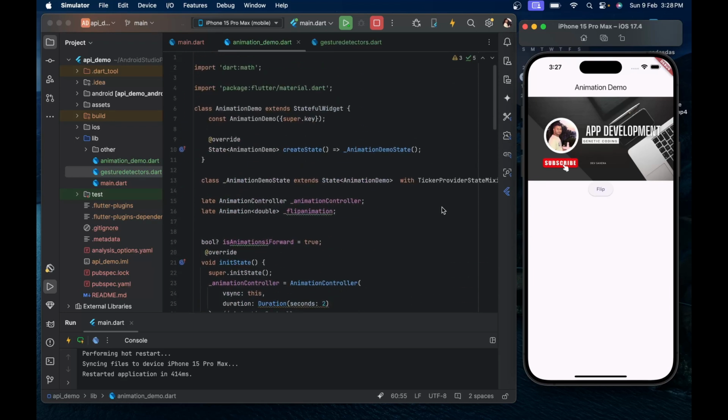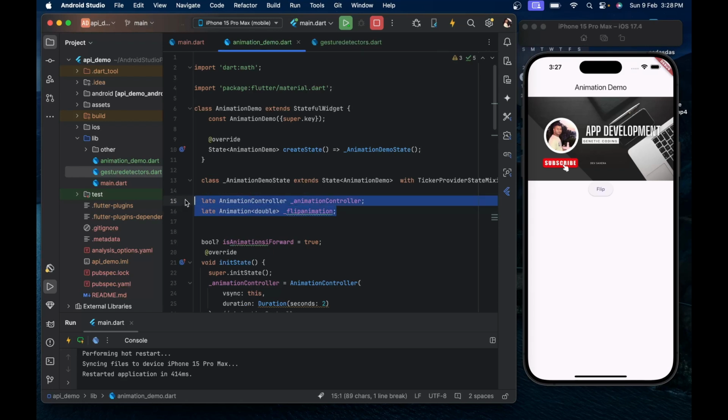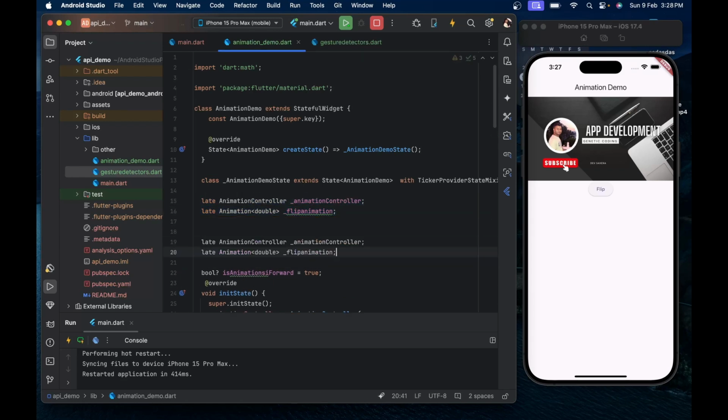Now we want to apply another animation effect, which is scale. The image will be in its original position and get scaled to some measurement. So how can we scale our animation and apply it in the animation form? First of all, copy these two values. We will call it scale controller, because we want to make another controller to control our scale animation. So here it is, scale animation.